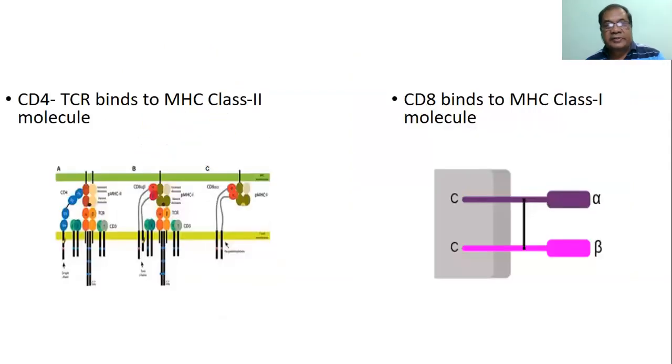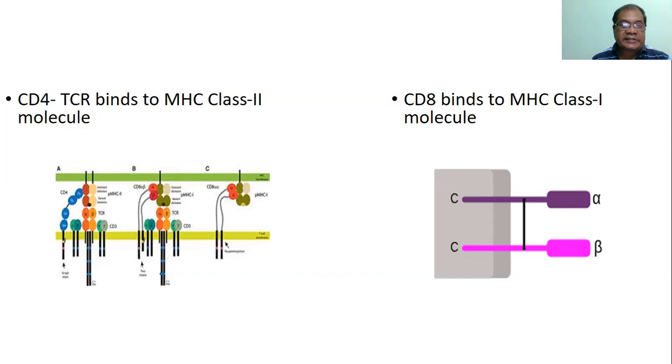What about the receptors? The T cell receptors are of 2 types. That bound to CD4 T cell is a CD4 T cell receptor. It binds to MHC class 2 antigen molecule. It has two chains actually. One is alpha chain. Alpha chain is produced by alpha 1, alpha 2, and alpha 3 subdomains, and the another chain is beta 2 microglobulin. It's a smaller one. These two actually combine to form the T cell receptor in case of CD4 cell.